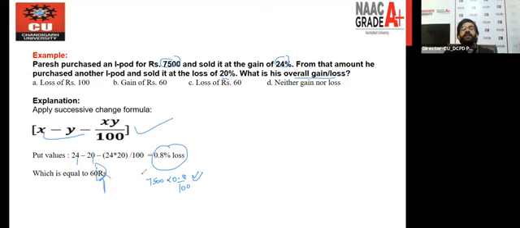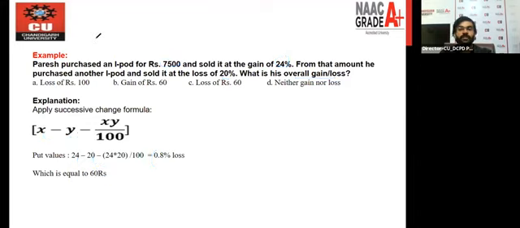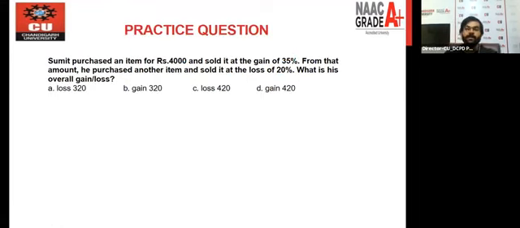All right. So this is the way you can use the successive change formula in your profit and loss questions. After this example, I'm giving you one question so that you can better understand the scenario. I will suggest you first try to attempt this question by yourself. After that, I will tell you the answer. Try to give the answer in the comment section. Tell me the answer in the comment section. Okay, give me the answer.